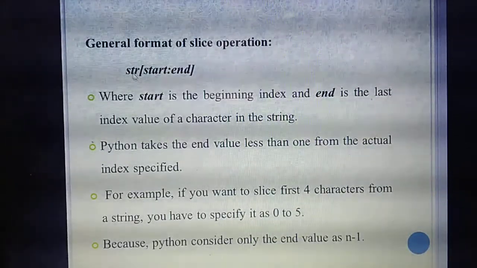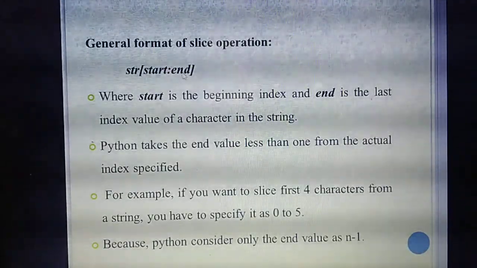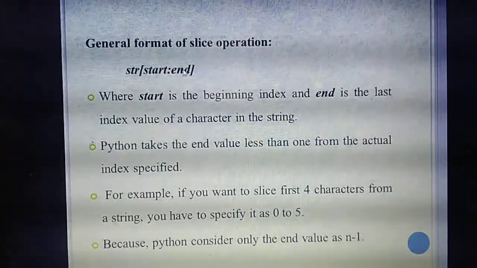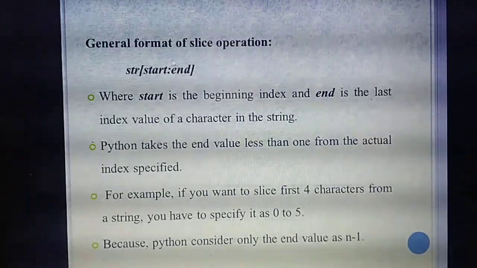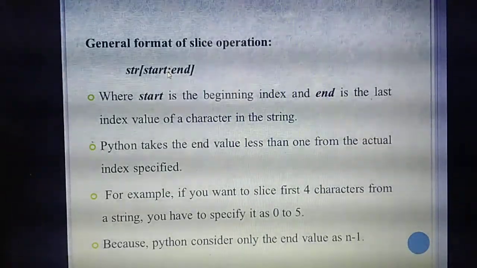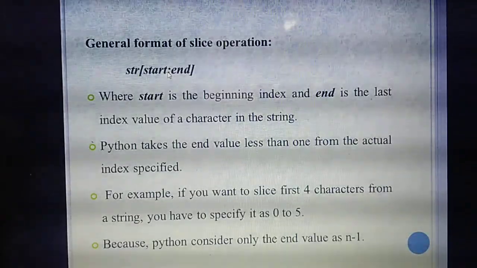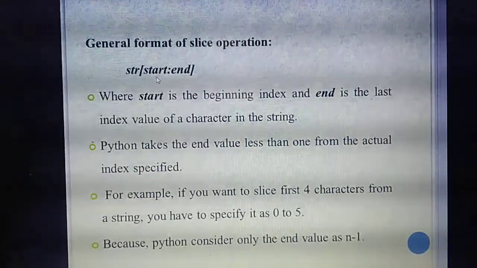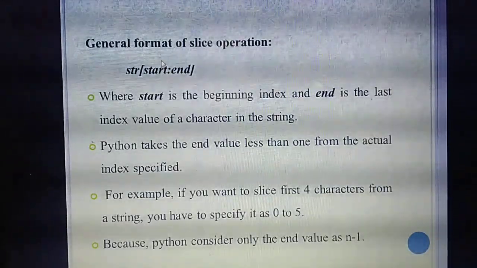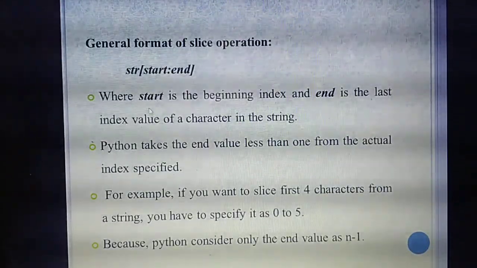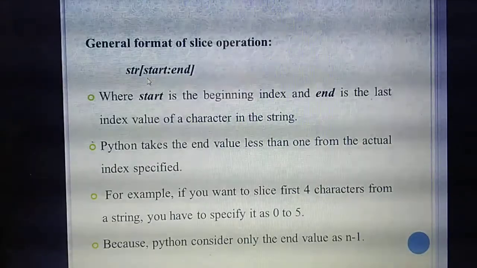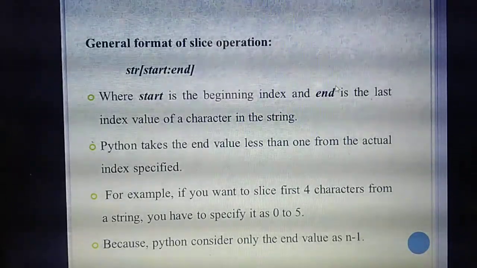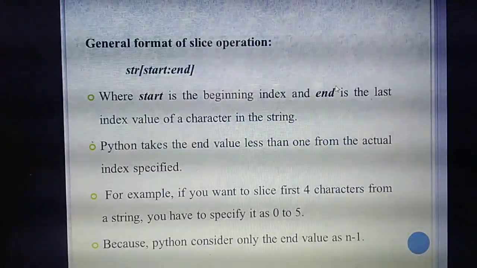So, that string, then inside the bracket the starting index value as well as the ending index value. In between you need to give this colon operator. Understand? Here, start means the beginning index, that means from where to where. So what is the meaning of start? It will represent the starting index. End means it will represent the last index.